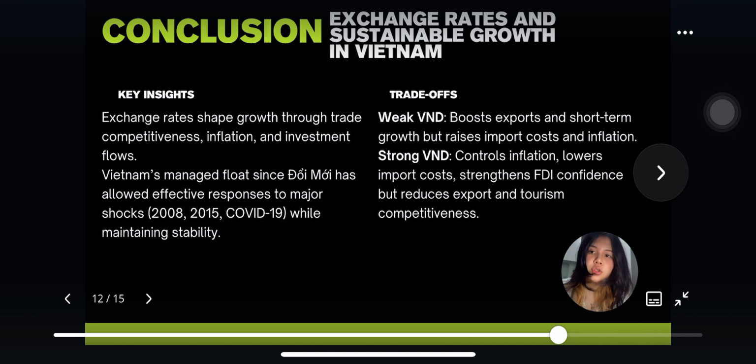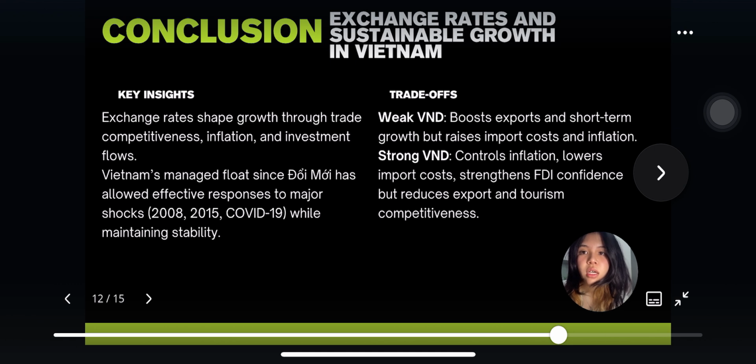About the exchange rate and sustainable growth, we'll go into the key insight section. So the exchange rate influences Vietnam's growth through trade competitiveness, inflation, and also investment flows.